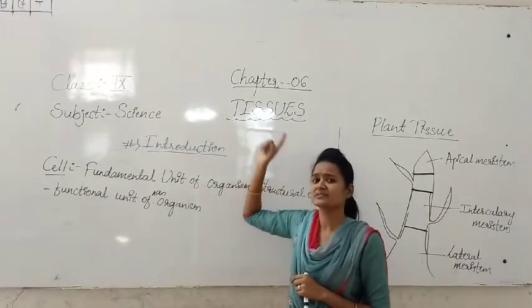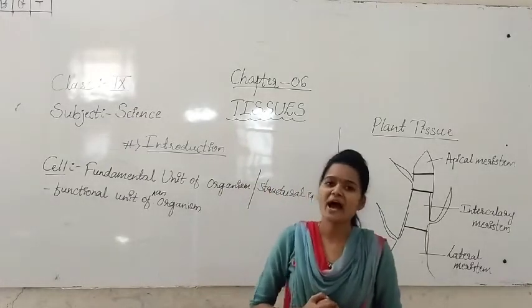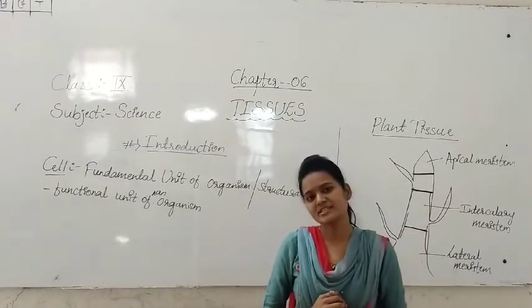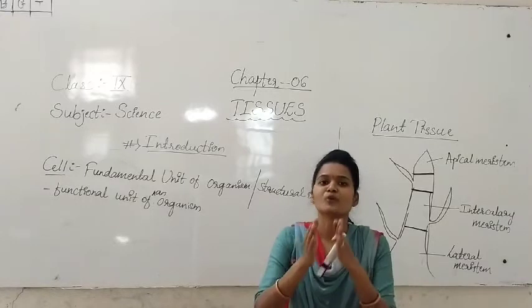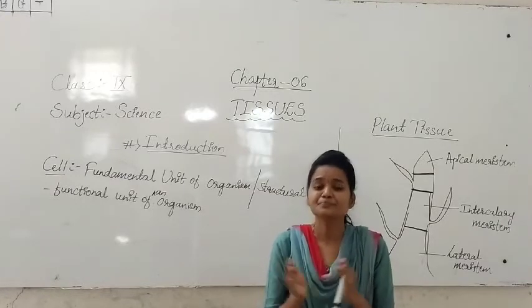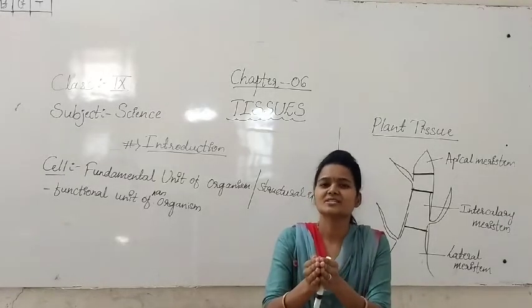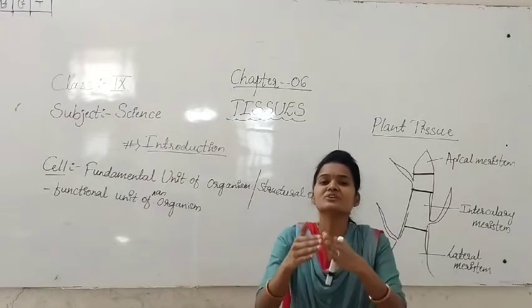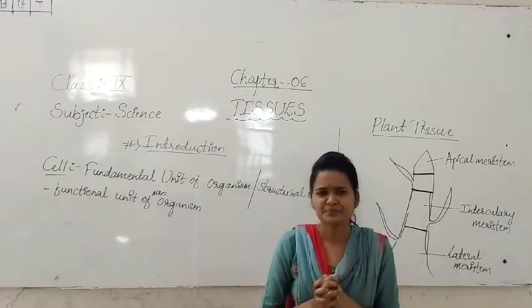Tissue is important. So what is the definition, they may ask? Define the tissue. Tissue is the group of cells which is similar in structure and function and which will be working together.